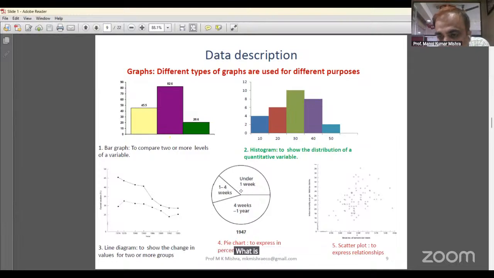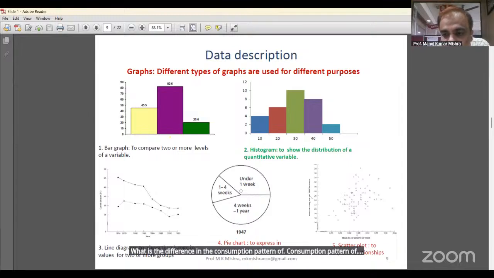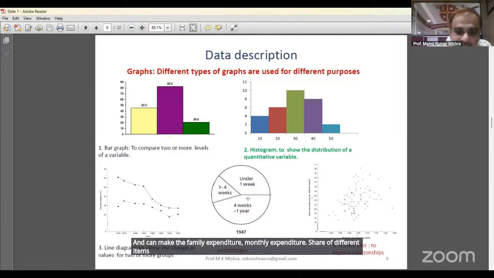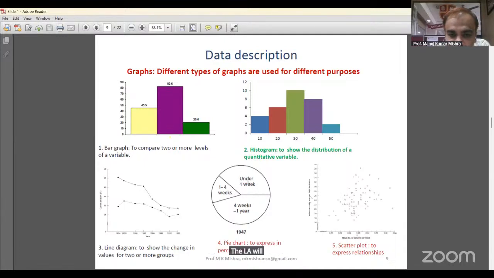What is the difference in the consumption pattern of Karnataka, Bangalore city and Delhi city? You can make the pie chart. You can take a sample of 100% from New Delhi and 100% from Bangalore, and make the family monthly expenditure, the share of different items. So Delhi will be somewhat different, and Bangalore will be somewhat different.